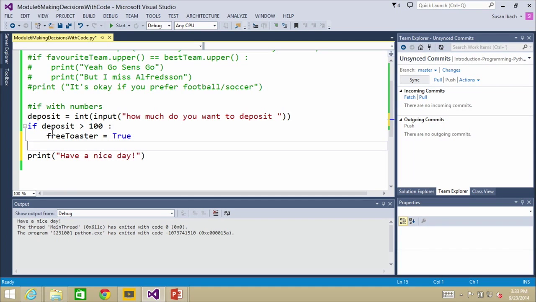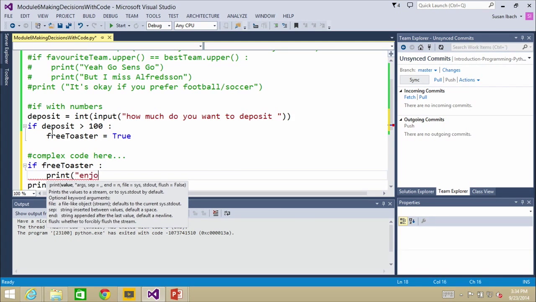So if a deposit's over 100, I'm going to set free toaster as true. And then I'm going to imagine I have a whole bunch of complex code here. And then later in my code, oops, don't need a double, I say if free toaster, then print enjoy your toaster.